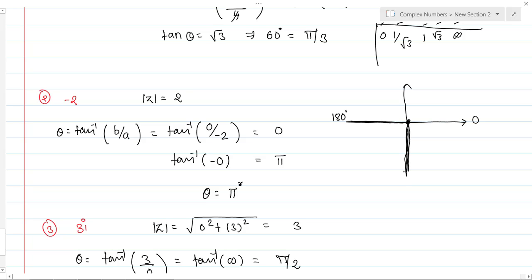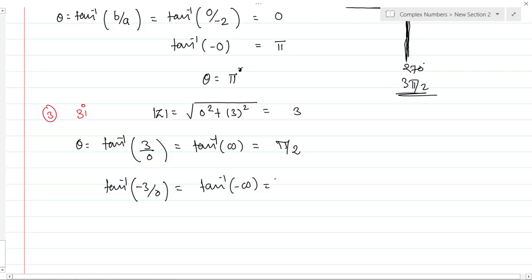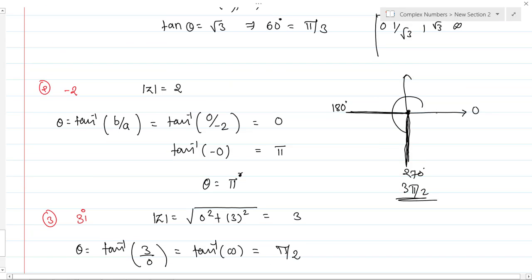Then what is the angle? It's 270 degrees. Are you getting it? So it's nothing but 3 pi by 2. In that case your answer would have been 3 pi by 2. Understood? So depending on the plus sign or the minus sign, you have to move in this Argand diagram. Very important.